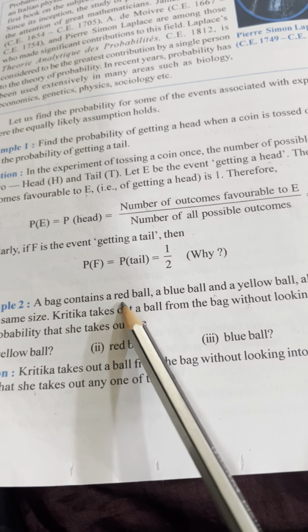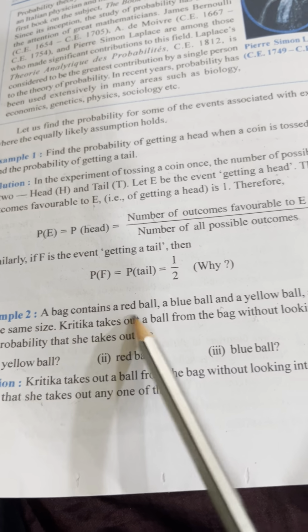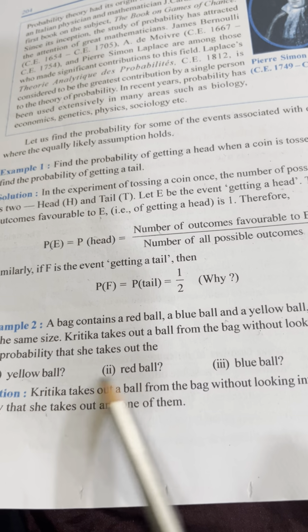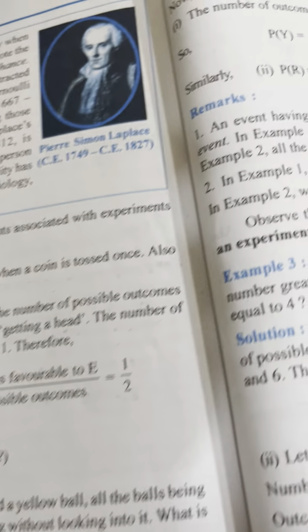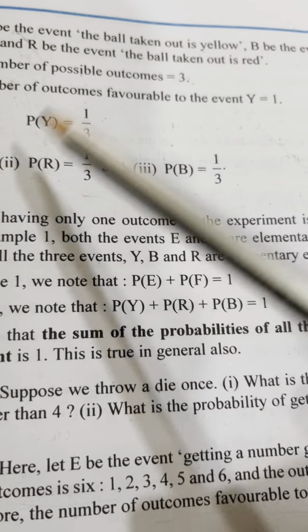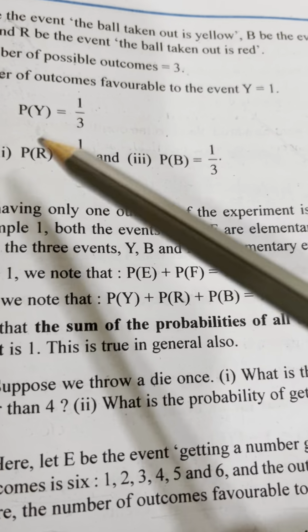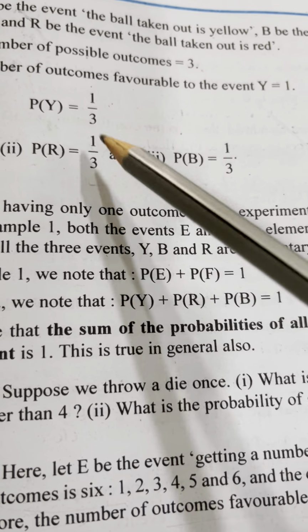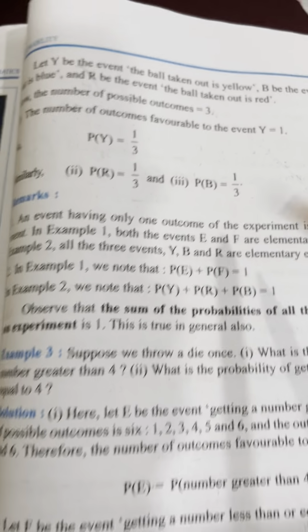Now in the bag there are a red ball, a blue ball and a yellow ball. So let us find out. Total outcomes will be 3. Number of outcomes favorable to Y will be 1. So 1 upon 3. R will be 1 upon 3. Blue will be 1 upon 3.